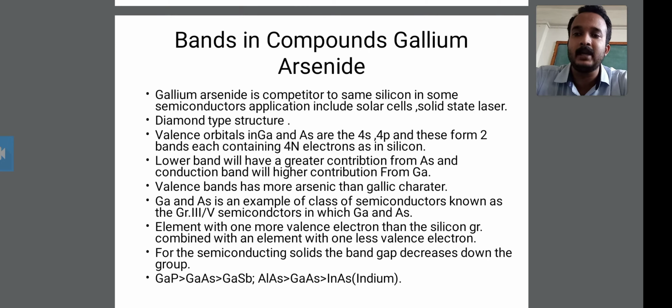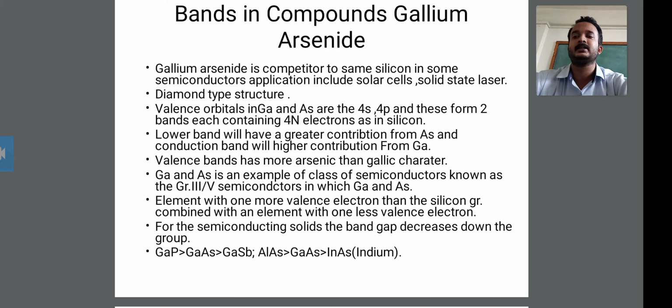Next, the valence band has more arsenic than gallium character. This is the valence band we have to discuss, along with the lower band and the conduction band. This valence band has more arsenic than gallium character.